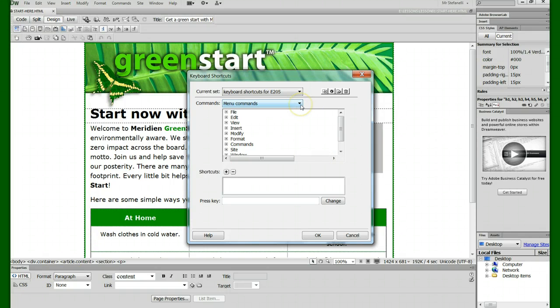Choose Menu commands from the Command menu. Select Save All from the File command list. Insert the cursor in the Press Key field. Hold down the Control key, the Alt key, and the S key.